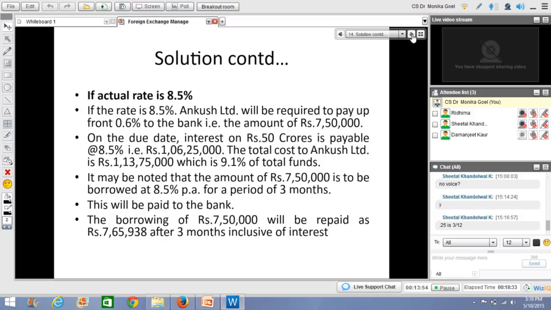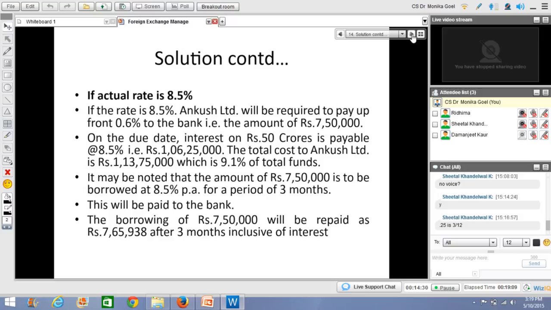future cost, and thereby you can have a very good sleep at night. Now if Ankush Limited says the margin is 0.5%, it knows that I have estimated the current market interest rate is 9%. Okay, I'm ready to take 0.1% extra, and I will have a margin of 0.4%. So that way it is safe. It has hedged itself against any kind of movement of interest rates, whether it goes up or it goes down. Is the point clear?